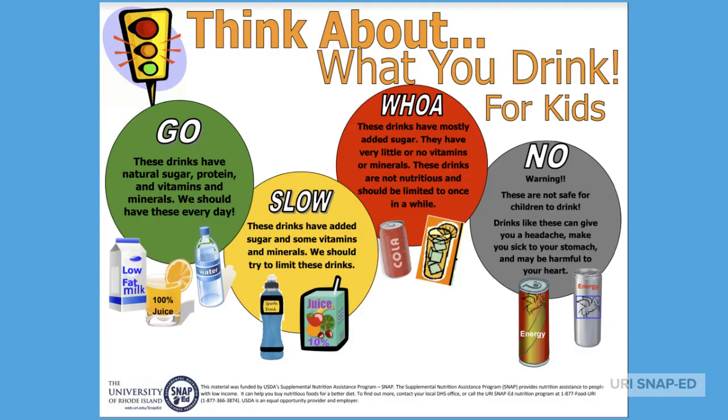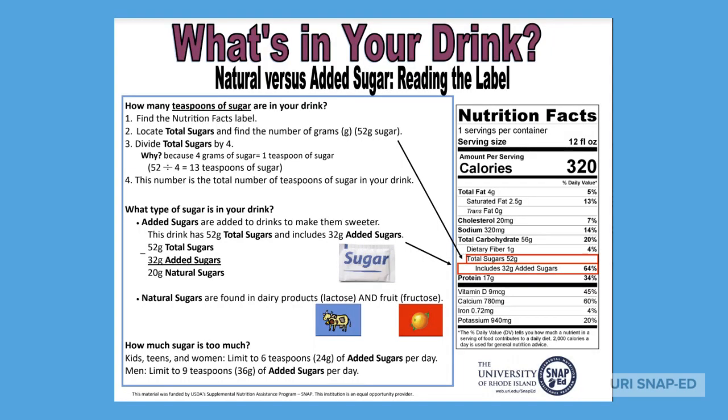This handout is also available on our website and is directed for kids. It has an added category of no drinks. These drinks in the no category have warning labels on them and are not safe for children to drink. That includes energy drinks. The last part of our lesson today will show you how to calculate the number of sugar packets in a drink.